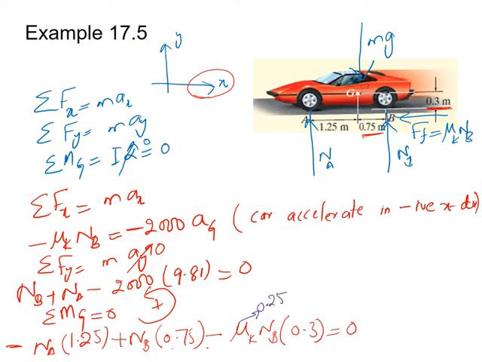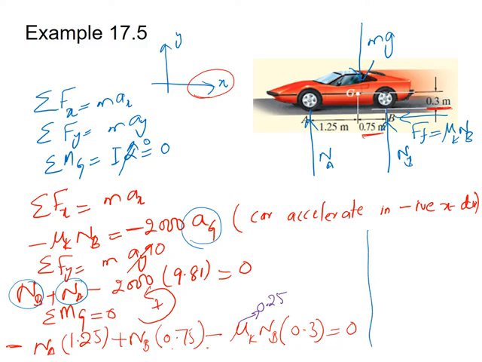So in this case we have three unknowns. First unknown is NA, second is NB, and third one is a_G. And also the equations are 3. So by simultaneously solving these equations, we can find out NA, NB and acceleration.